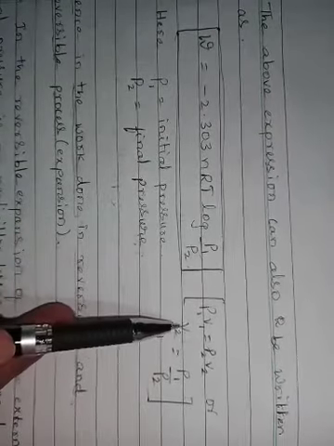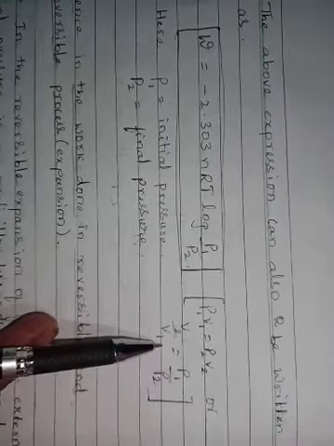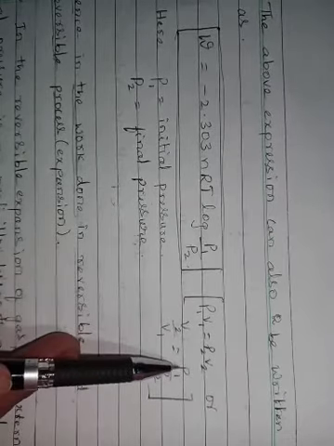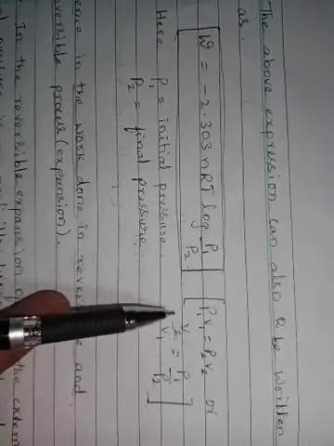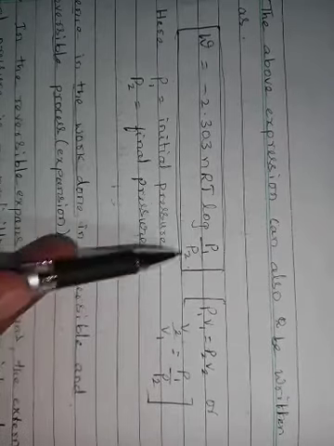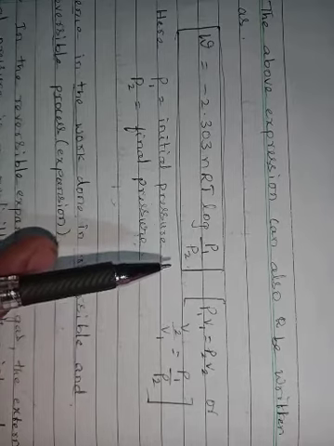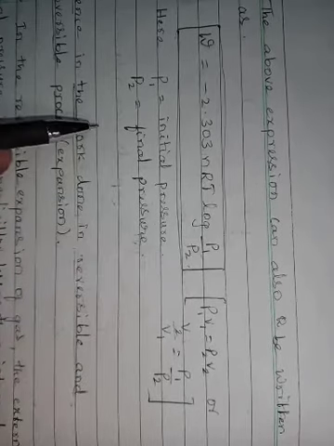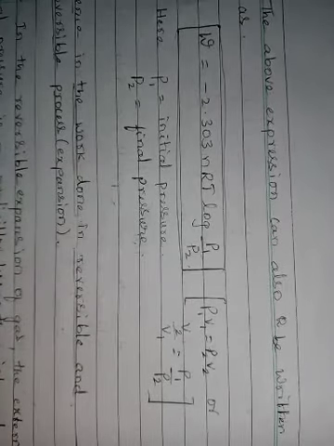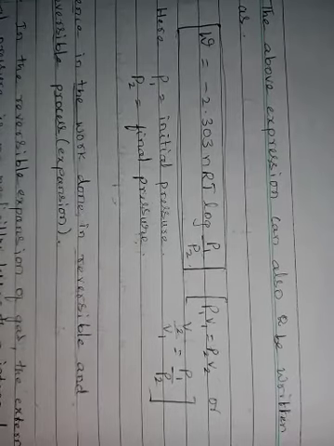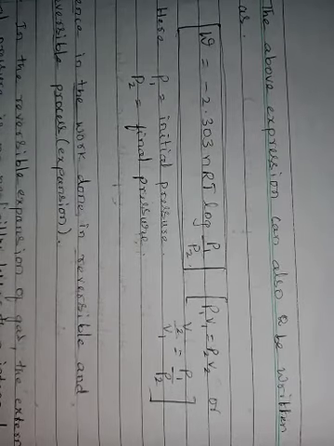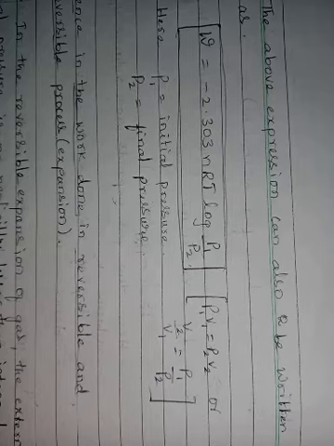So V2 and P2 are inversely proportional, V1 and P1 are inversely proportional. So in place of V2 we can use P1, and in place of V1 we can use P2. These two expressions calculate the work whenever the process is reversible and isothermal.